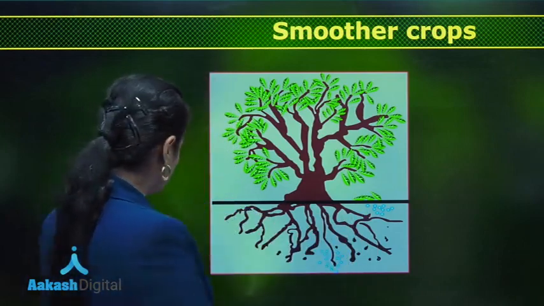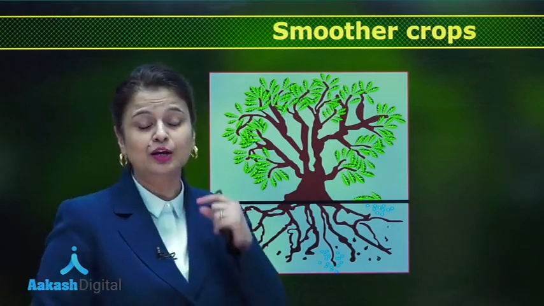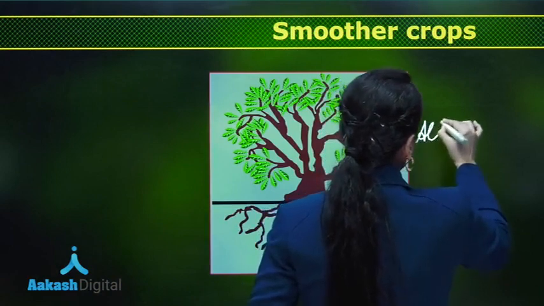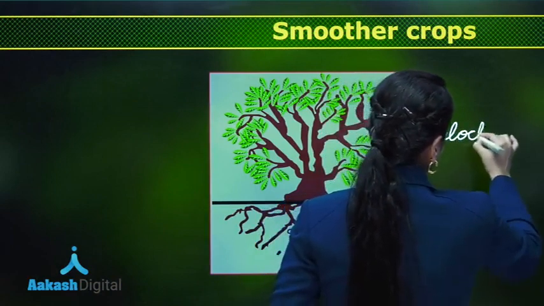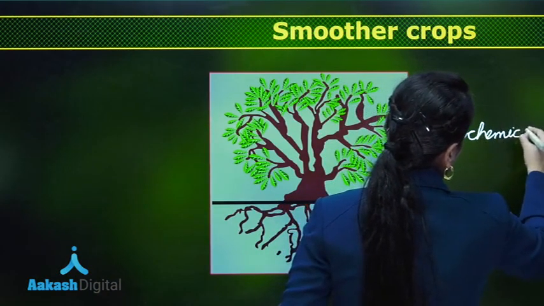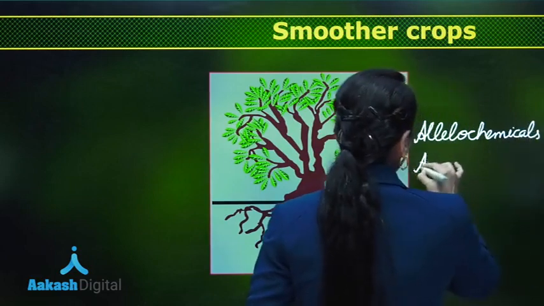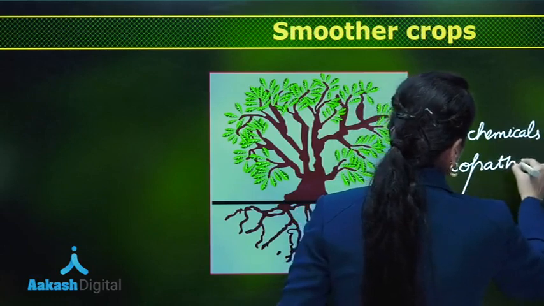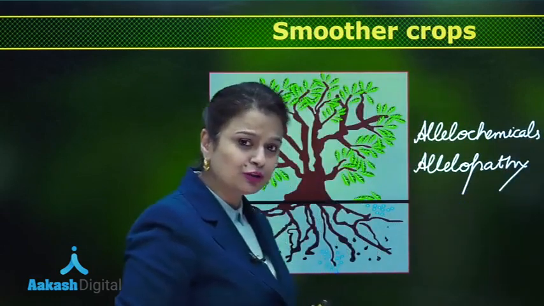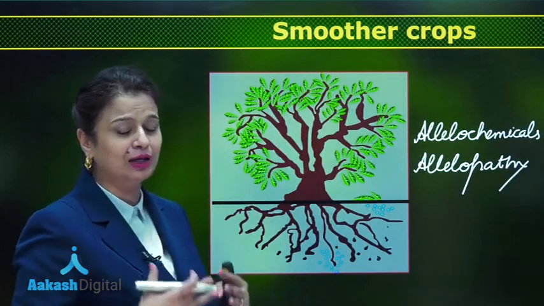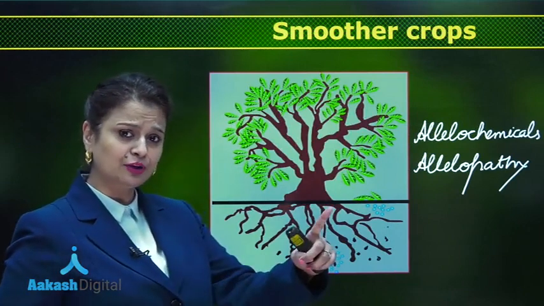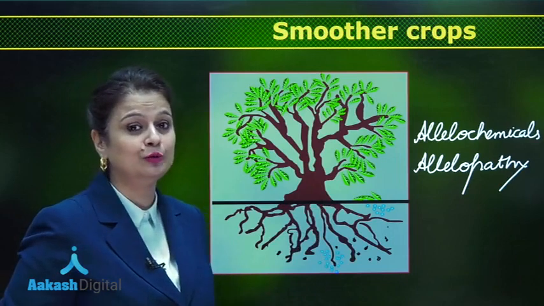Now these chemicals which are secreted by smother crops are known as allelochemicals. And this phenomenon of killing weeds is known as allelopathy. So smother crops have the ability to kill weeds by secreting allelochemicals, and this phenomenon is known as allelopathy.